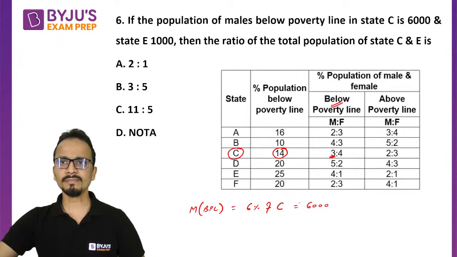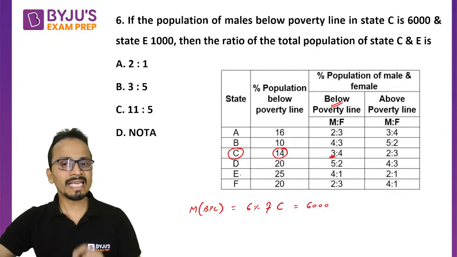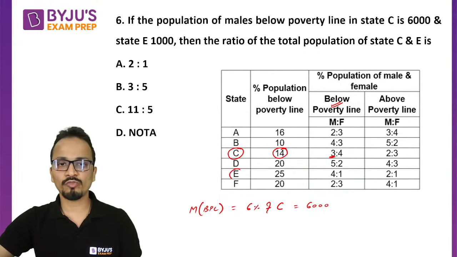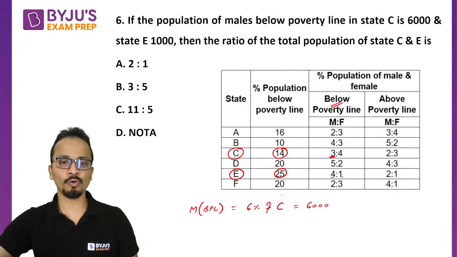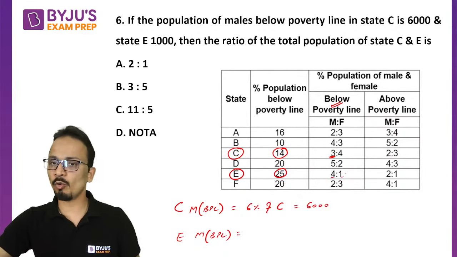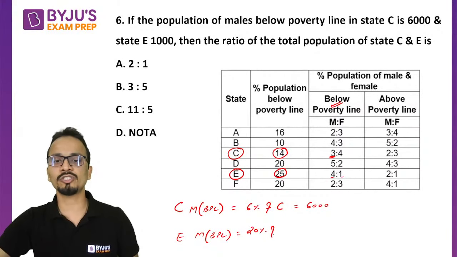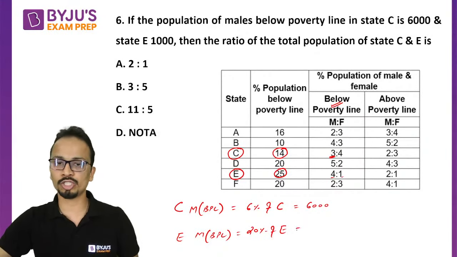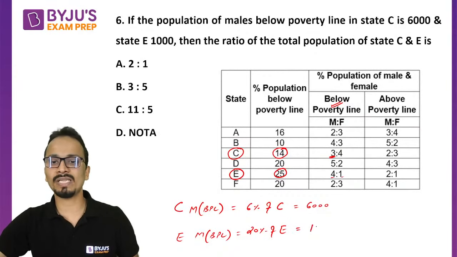All right. Similarly, for E also similar data is given. So for E, below poverty line is 25%. If I divide it in the ratio 4:1, we get males below poverty line in this state. So this was for state C. For state E, males below poverty line: we divide 25 in the ratio 4:1, it will give me 20. So 20% of the total population of E, and this is given as 1,000.